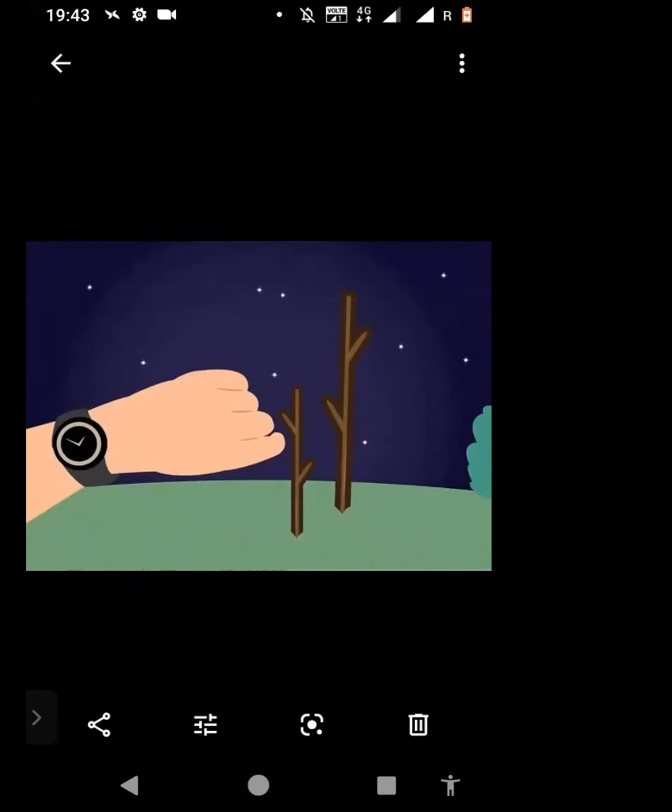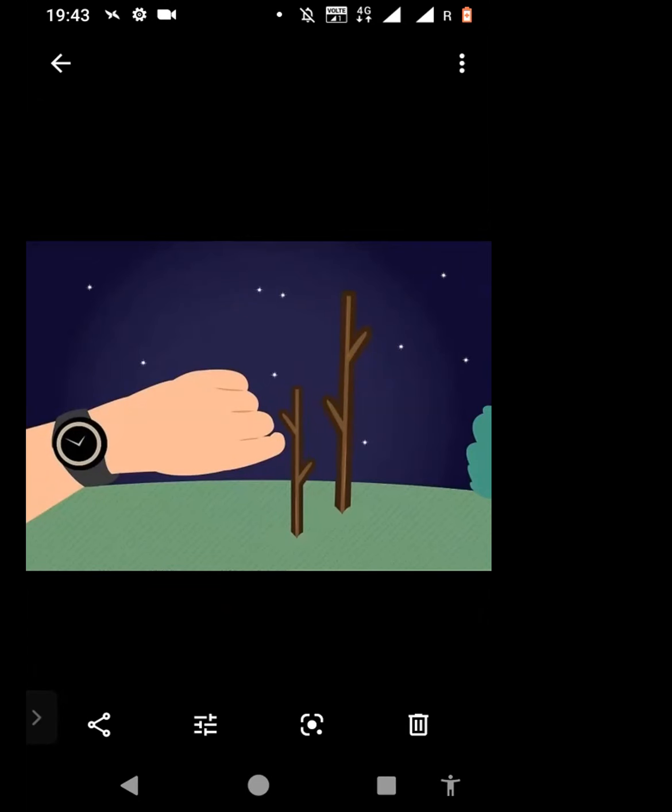At night we cannot see the sun. So we all learn from childhood the sun rises in the east and sets in the west and all that kind of thing. But at night, if you're not having the moon around also, then you can use this method. All right, you'll use two sticks. You can see this picture. Can you see it?